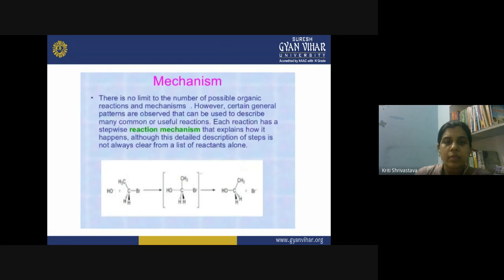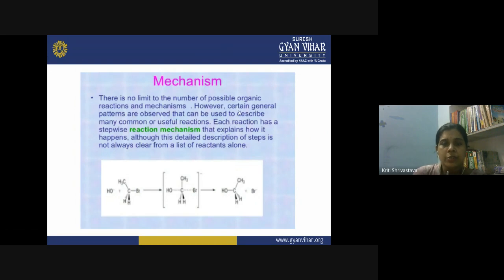When you talk about the reaction mechanism of organic reactions, you can have n number of possibilities. But if you broadly look at all the general or common organic reactions, they are classified into different categories.